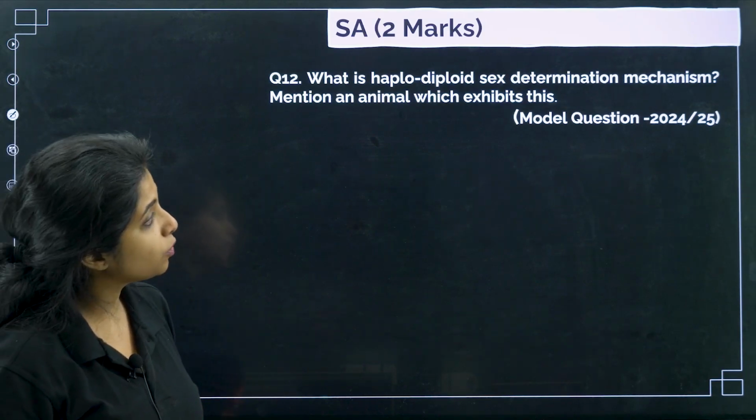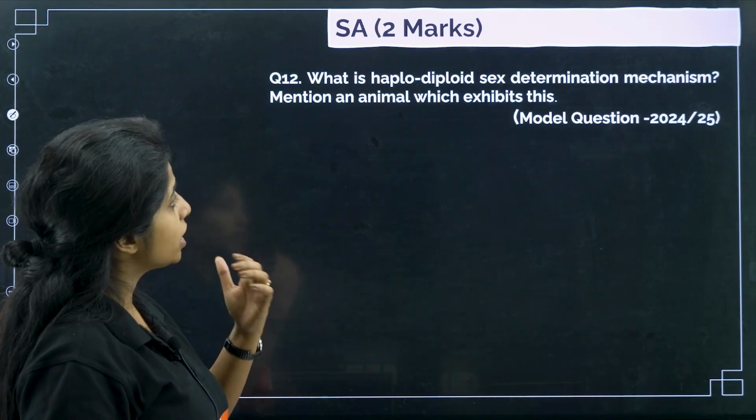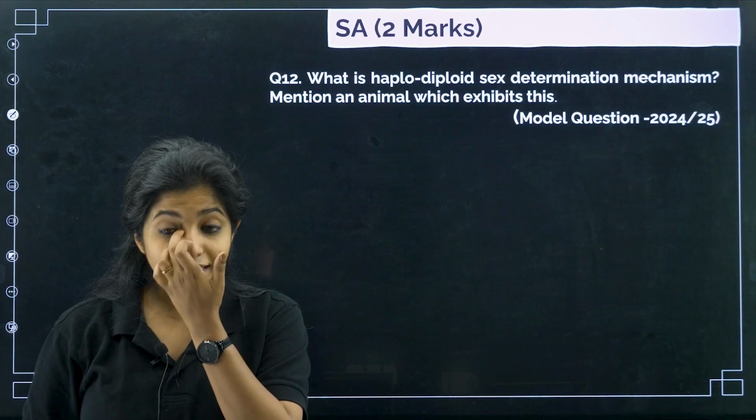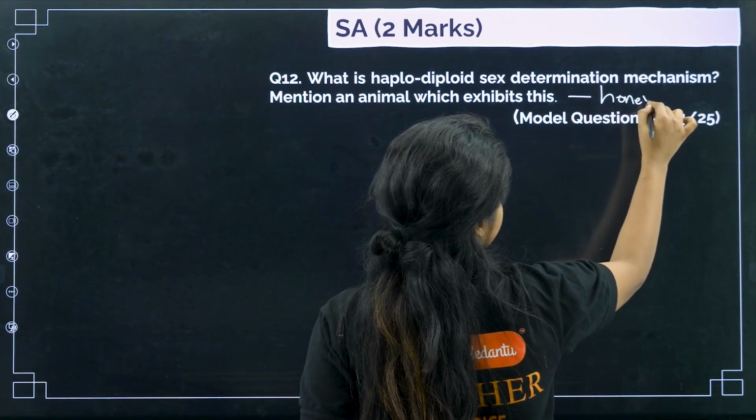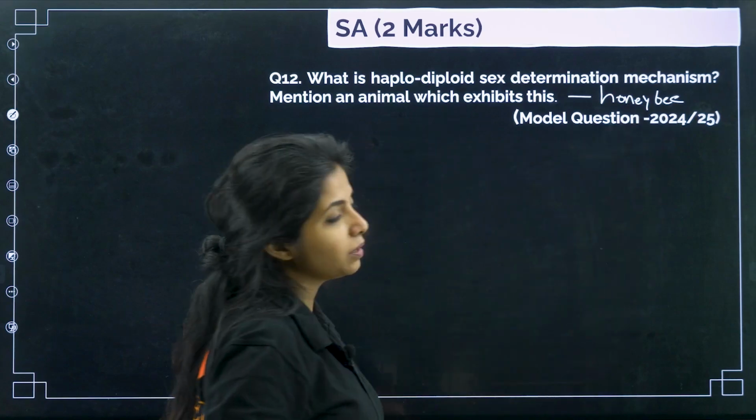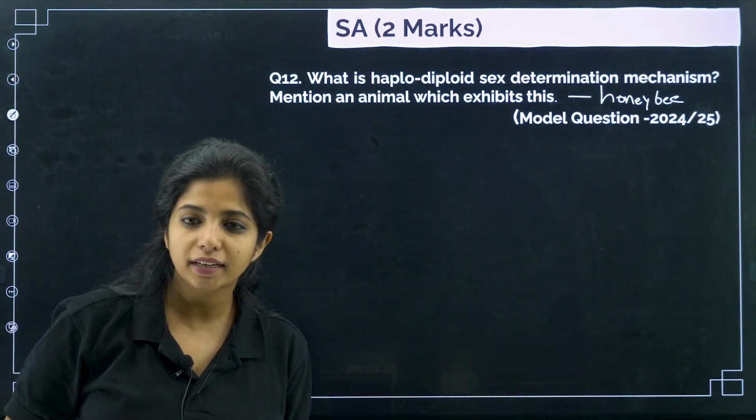Next thing. What is haplodiploid sex determination mechanism? Mention an animal which exhibits this. I'll say honeybee exhibits this. And what happens over here? What do you mean by haplodiploid sex determination?